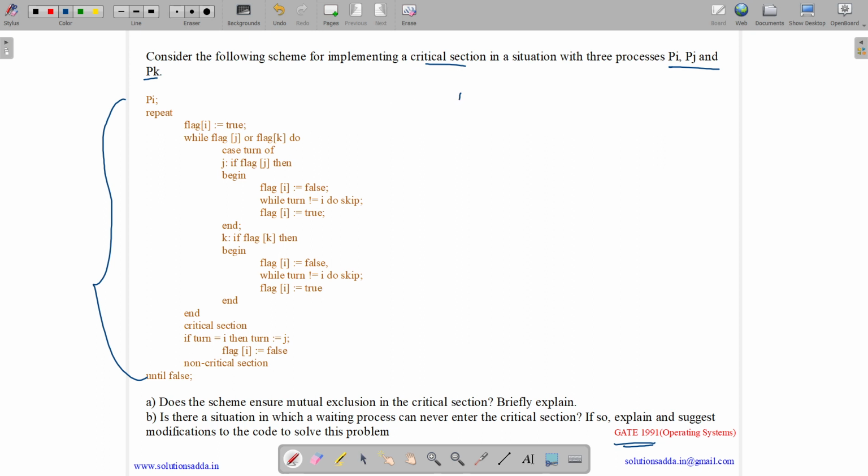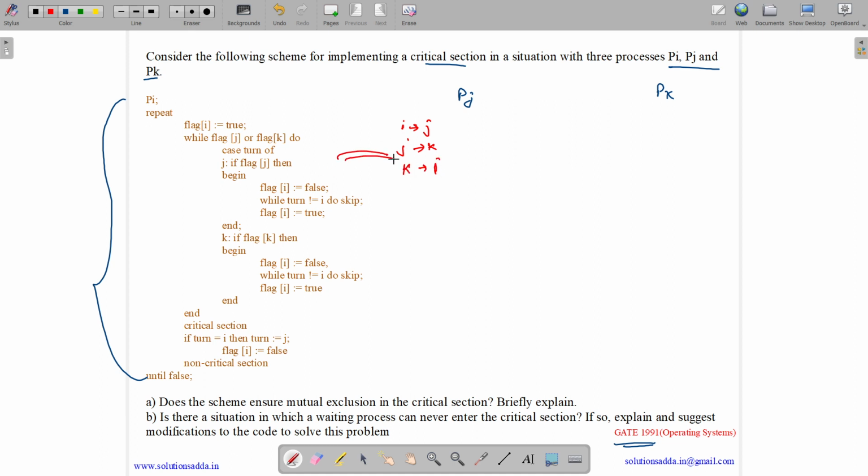The code for process Pj and process Pk would also be there. It would be the same as this one, but here in place of i we would be using j, in place of j we would be using k, and in place of k we would be using i.